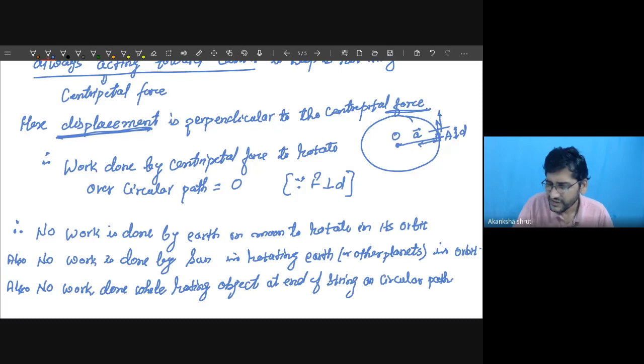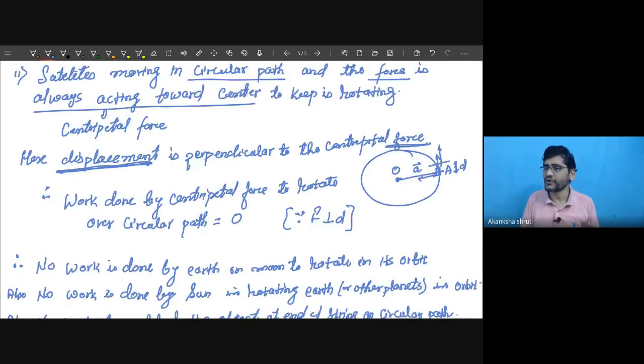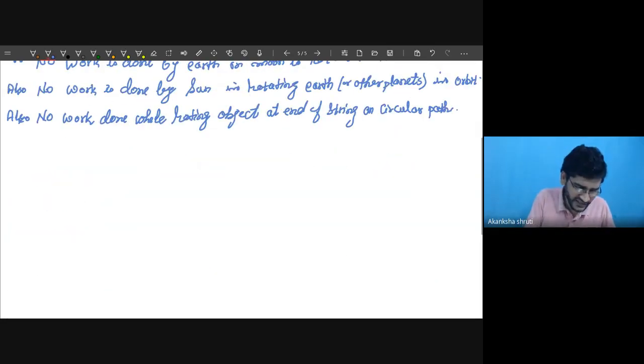Is it okay? So these are the conclusions that can be drawn, and these are very important conclusions. Okay, students, keep in mind, why no work? Because force is not in the direction of displacement. That is the importance. So what we need to summarize, we need to understand that this work is given by F into D.